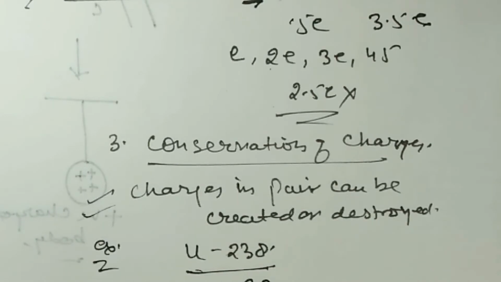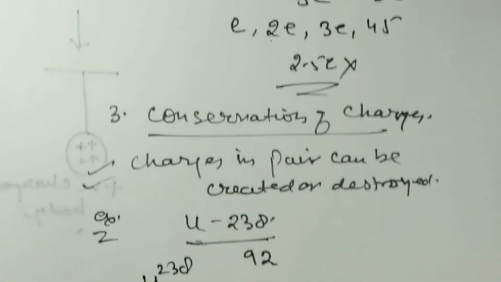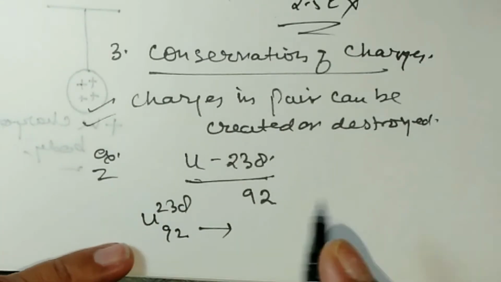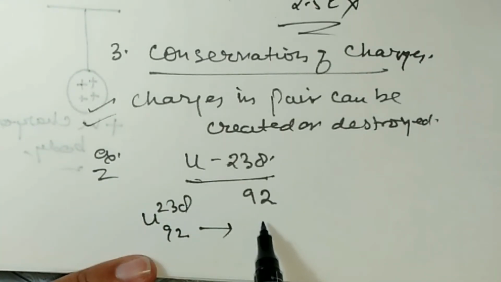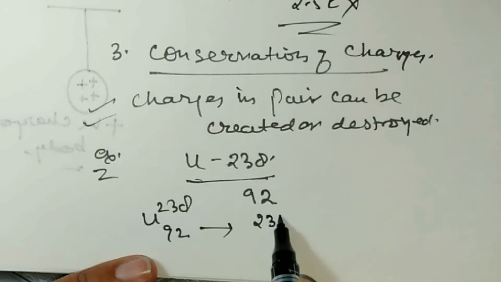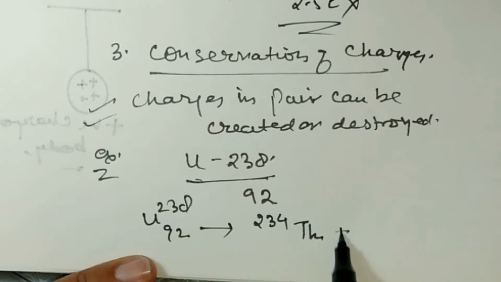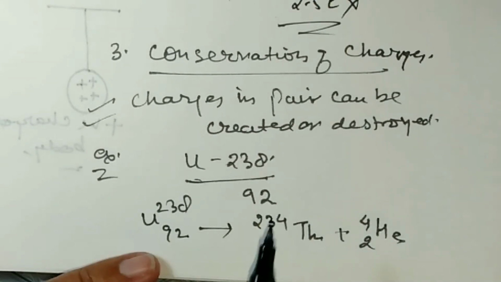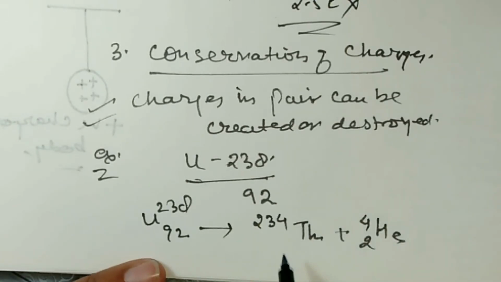So uranium 238, 92, when it decays, it is converted into thorium of mass number 234 and helium 2He4. It's a radioactive decay, and the atomic number of thorium is 90.